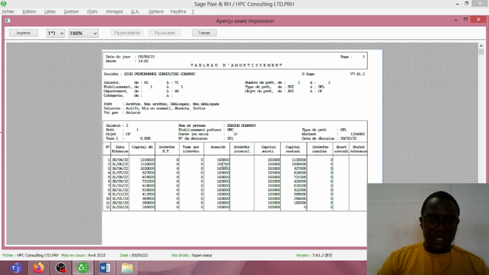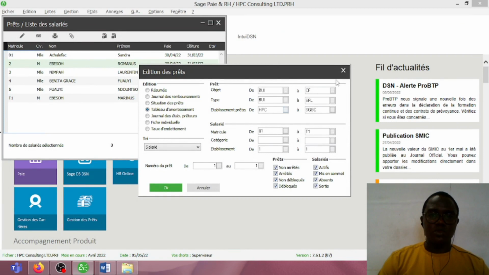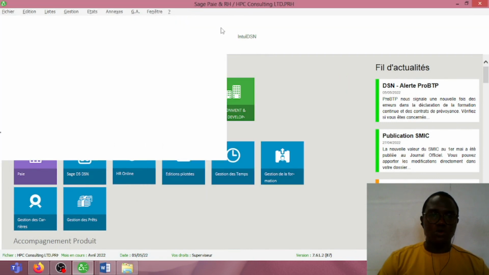And you see here that every month the annuity will be 103,000 francs, meaning that the amount will be subtracted from Abeso's salary every month, and that will start on the 30th of April right up to the 31st of March, which means that when we run the treatment of salary, we should be capable to see that the software will subtract 103,000 francs from the salary of Abeso. So that is how we can effectively use the software to treat the management of loans.